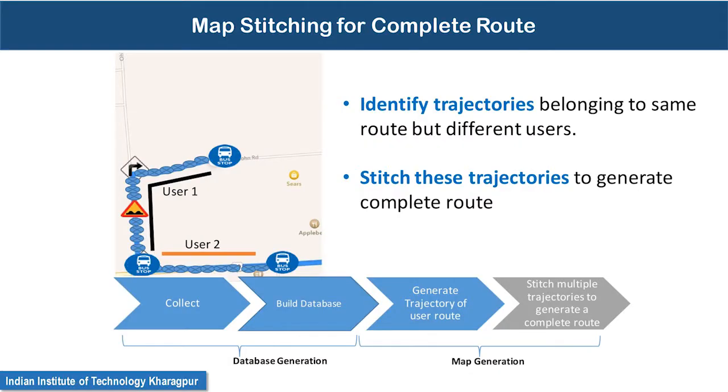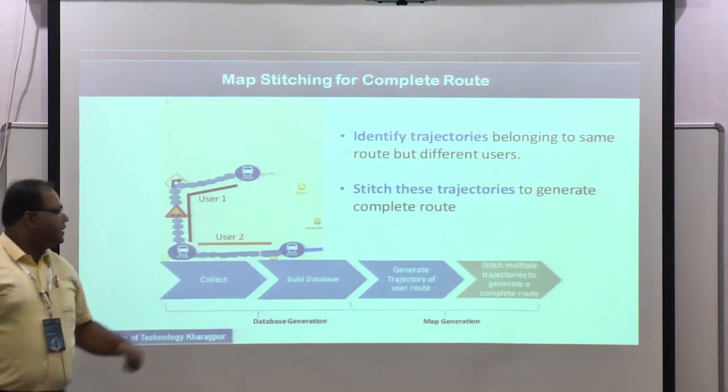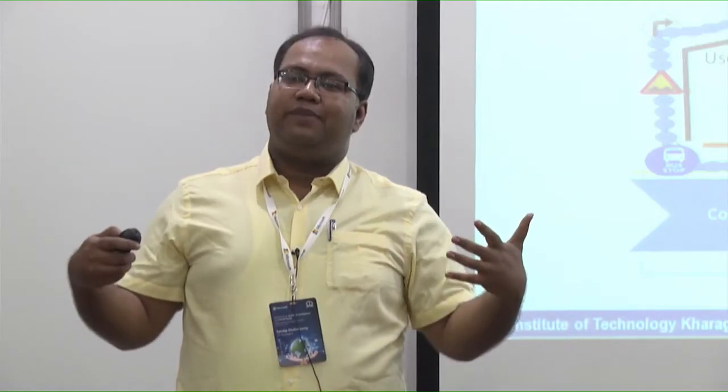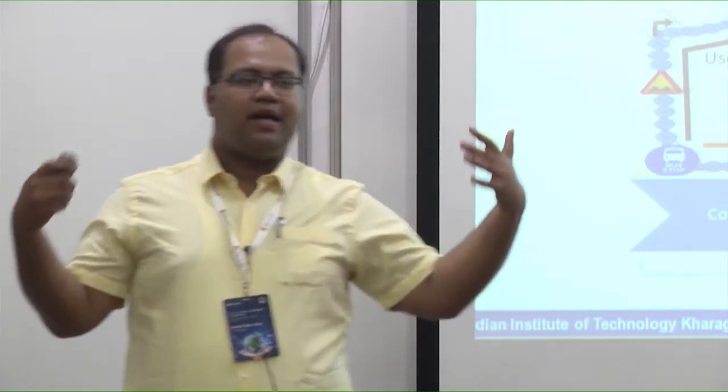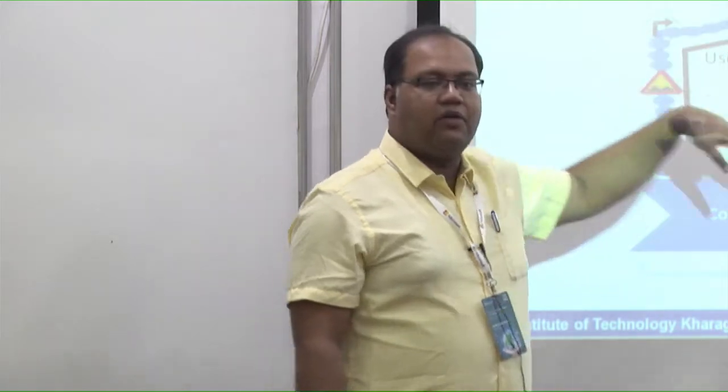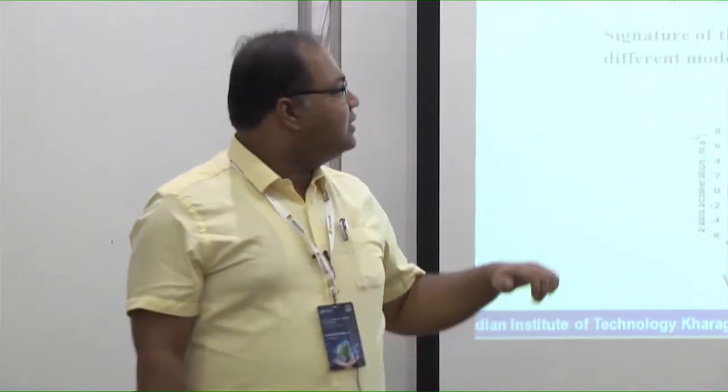Once you have individual trajectories from multiple users, your task is to combine them. This is the trajectory from user 1 and this is the trajectory from user 2. You need to identify that those two trajectories belong to the same bus route. So we apply a learning based method to stitch these trajectories to find out the complete bus route. That is the broad idea.